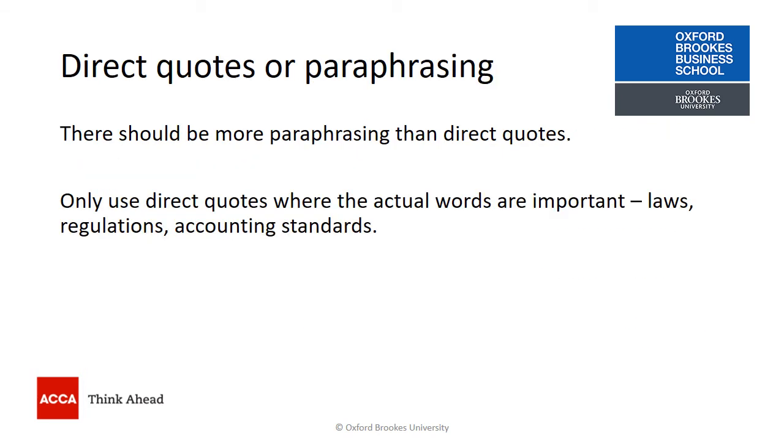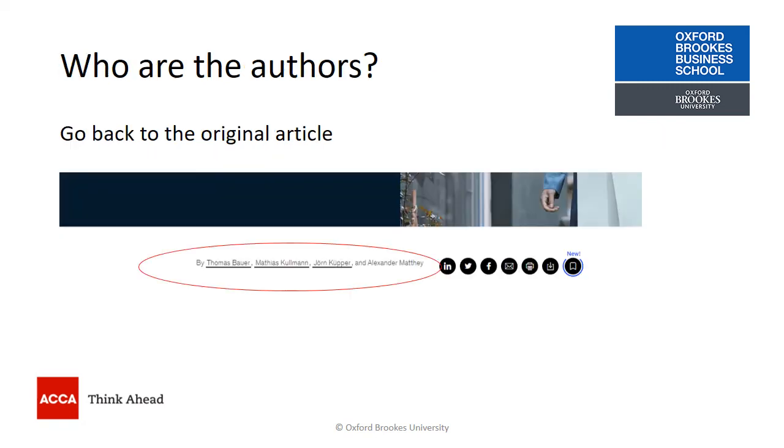So when we're thinking about our work, we should see lots more paraphrasing than direct quotes. Direct quotes are really only used when the actual words are important. So if we're quoting an accounting standard or a piece of law or a regulation, there the words are really, really important. So we do want to include those as direct quotes.